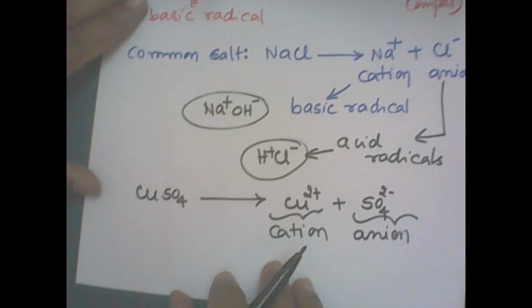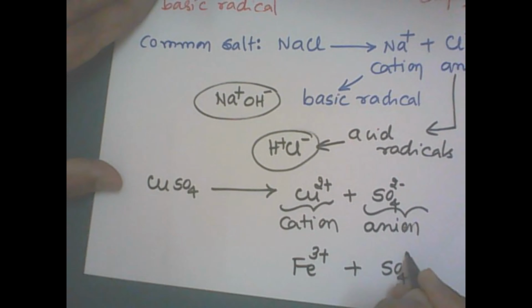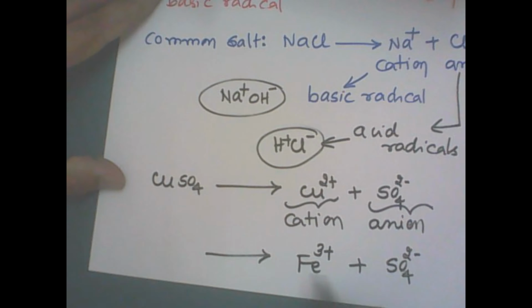Let me write down now ferric sulfate. Ferric ion is Fe3 plus, and sulfate is SO4 2 minus. How to write down the formula now? Interchange the valencies. You have got Fe here, then SO4 is there, right? So cross multiply, 3 times here and 2 times there. This is known as ferric sulfate. Now we have to balance the equation. How many ferric ions are there? 2.